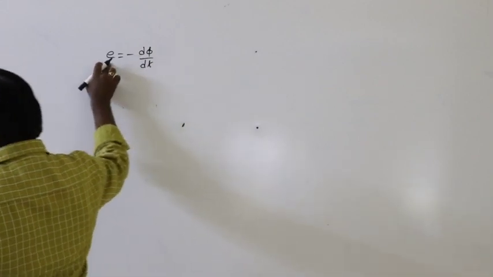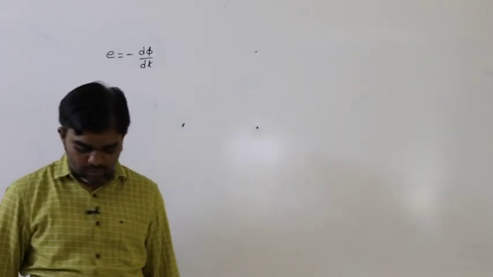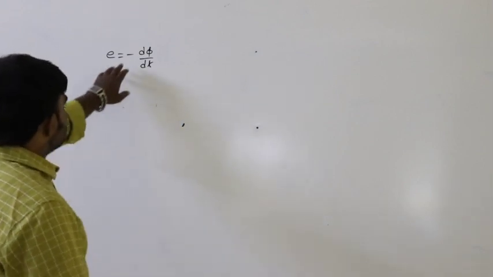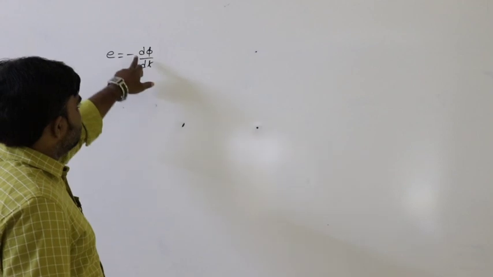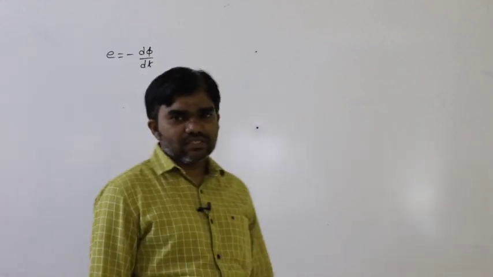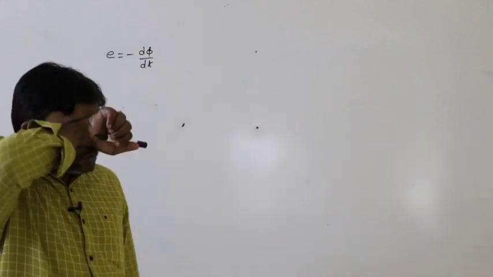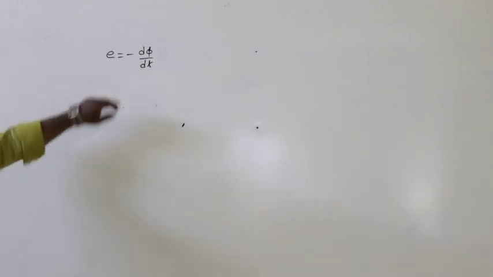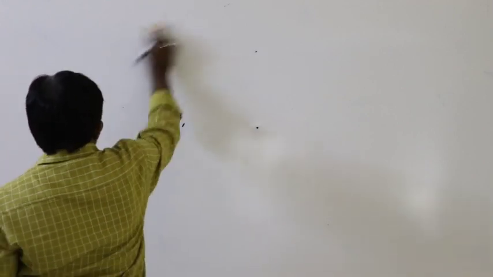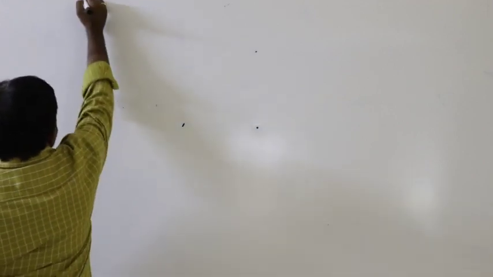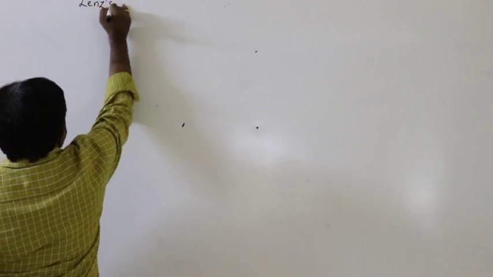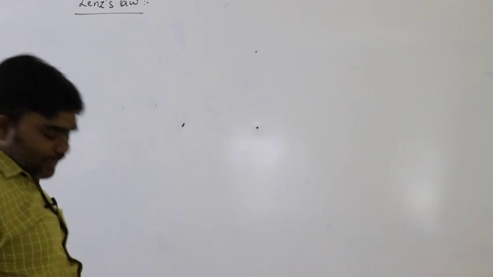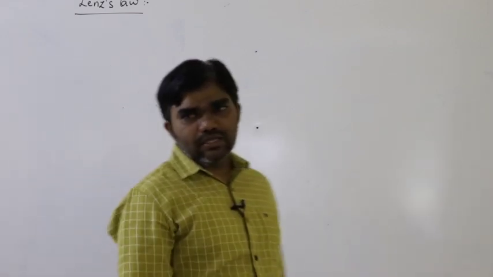What is E? Amount of EMF induced. That is equals to minus d phi by dt. Negative rate of change of flux, that is called induced EMF. What is this negative sign? Now we can discuss that negative sign, which must be explained with the help of one law, that is Lenz law. L-E-N-Z, Lenz law.